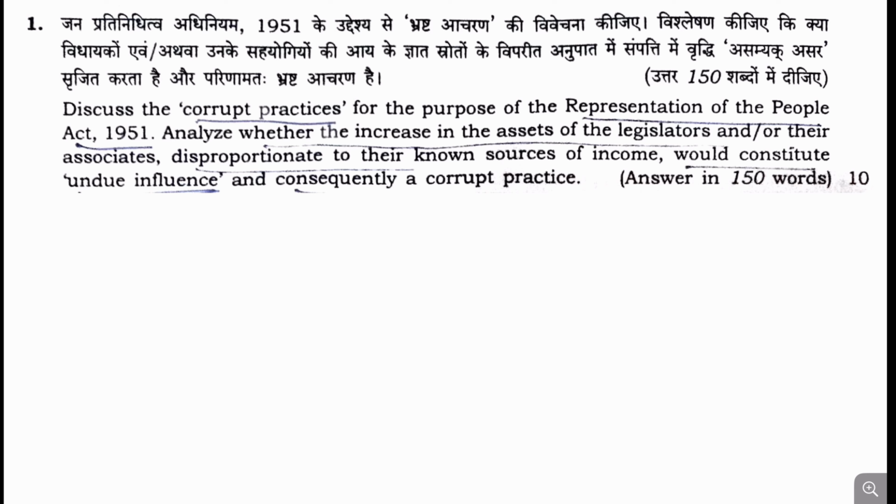Question number 1: Discuss the corrupt practices for the purpose of the Representation of the People Act 1951 and analyze whether the increase in the assets of the legislators or their associates disproportionate to their known sources of income would constitute undue influence and consequently a corrupt practice. This question is based on the corrupt practice mentioned within the Representation of the People Act 1951, and it comes from the polity section. This part is specifically mentioned, and every aspirant prepares this.